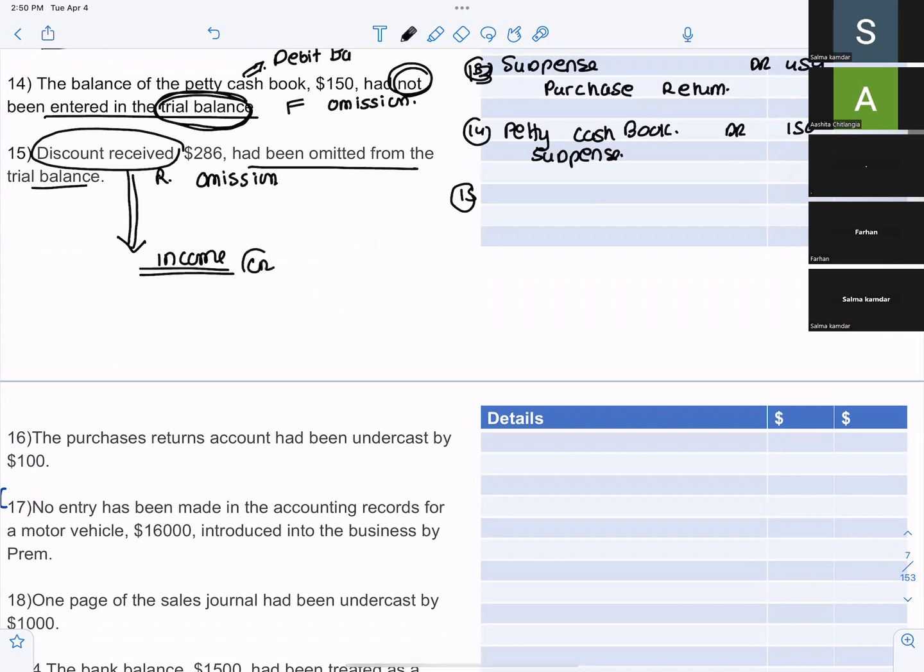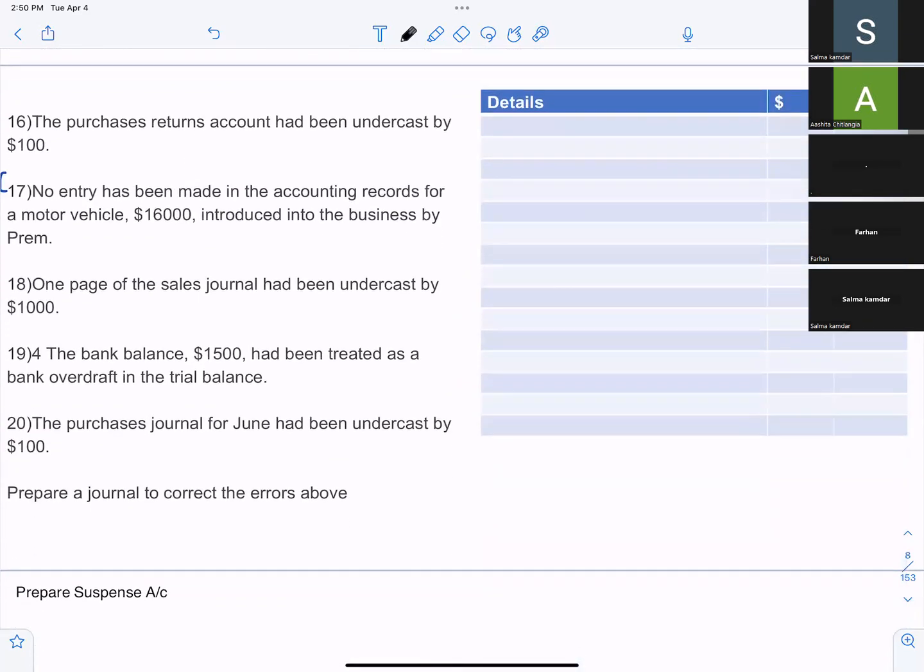So the discount received you forgot to write in the trial balance. So now what will you do? It will be discount received credit and suspense debit. Are you with me? Yes. Come on, let's go to the next one.